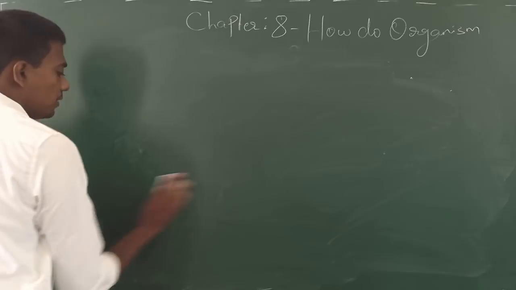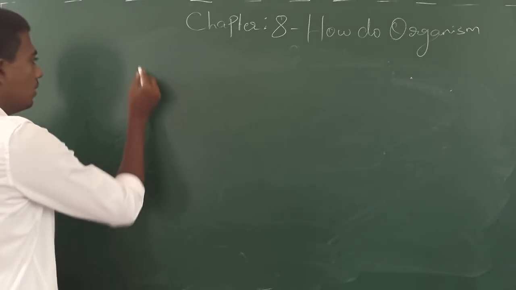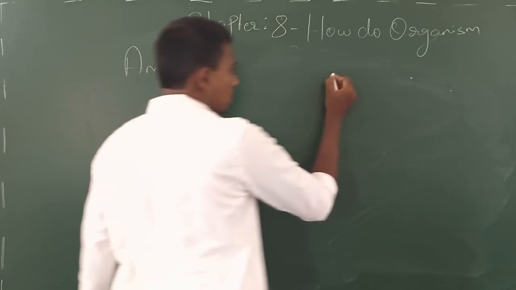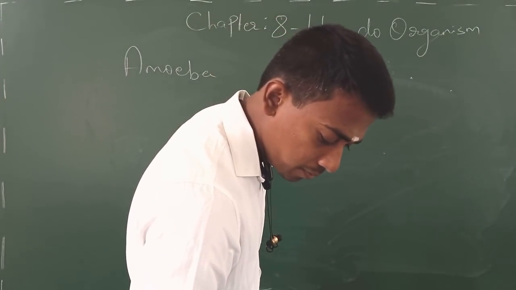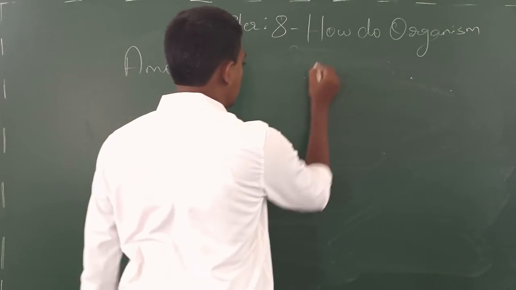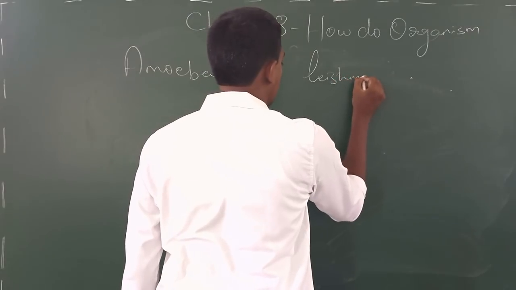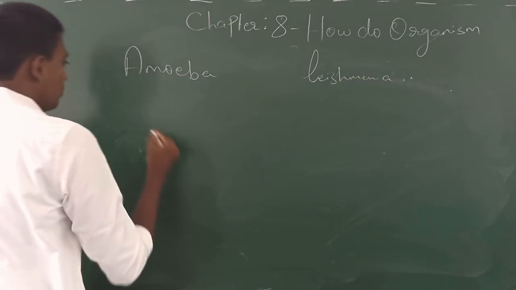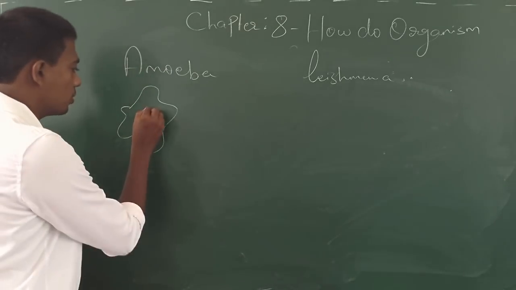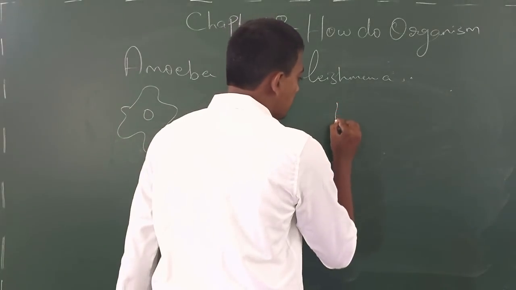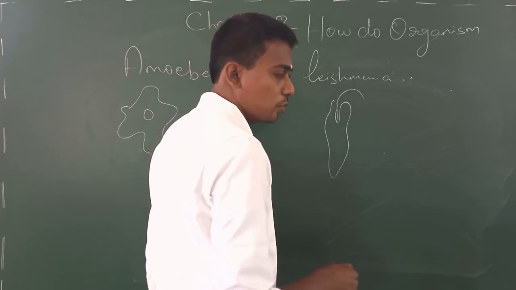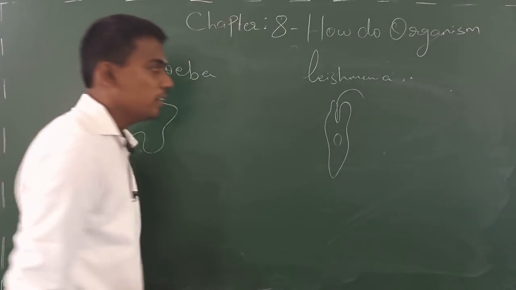So now binary fission, it's given with two organisms here, one is amoeba, the other one is leishmania. Here the diagram is given only for amoeba. Yes, we know that amoeba is a protozoa, which means it is of irregular shape. But leishmania exactly looks like euglena. It looks like, but don't think that it's euglena. Yes, this is a leishmania.